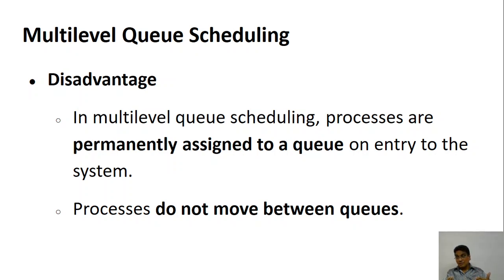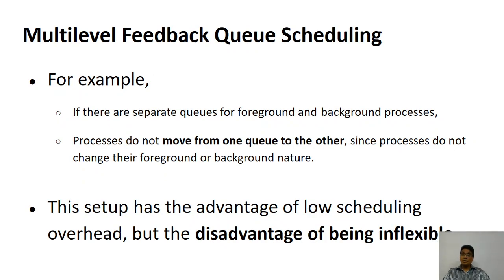And if the process is taking too much time, it may then lose the CPU altogether. So we cannot move from one queue to the other. Because it is not possible to move from one queue to the other, this becomes a disadvantage, and it's also inflexible.